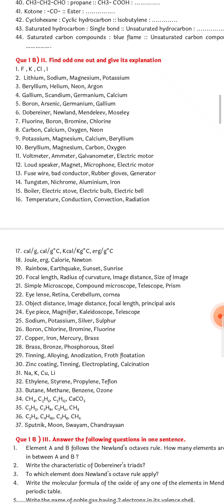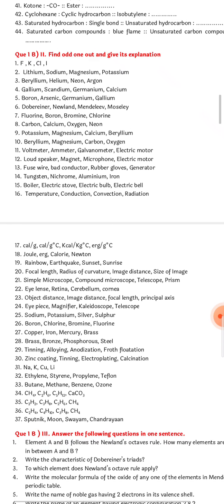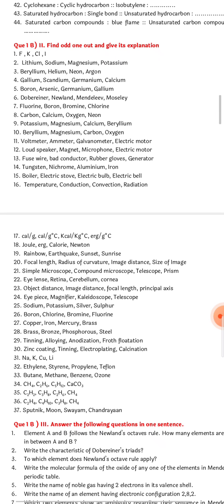After that, coming on to the odd one out. Find out the odd one out here. As you can see, fluorine, potassium, chlorine and iodine. So here potassium. Okay, potassium is the odd one out. Lithium, sodium, magnesium and potassium. The odd one out here is magnesium. All are highly reactive. Others are highly reactive. Magnesium will come as odd one out.